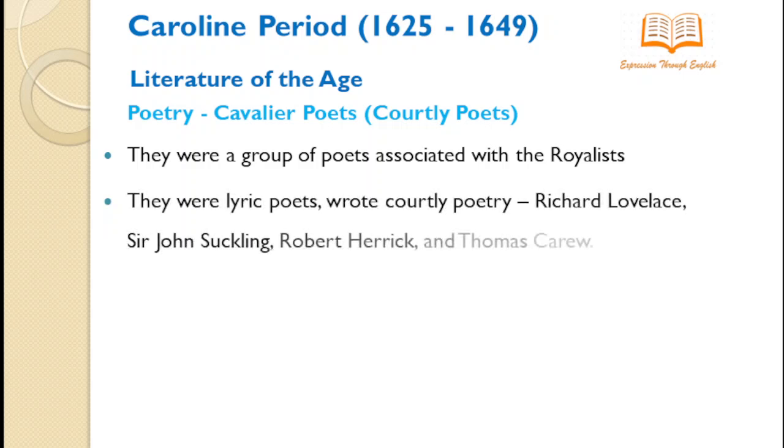They were also important for other writings like religious writings, which we will soon discuss in this lecture. Some famous names among them were Richard Lovelace, John Suckling, Robert Herrick, and Thomas Carew.